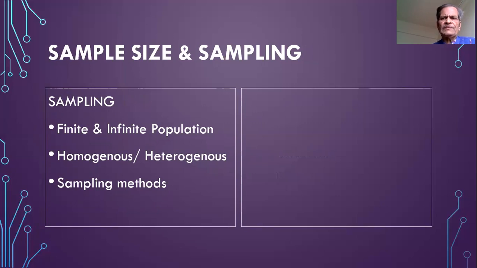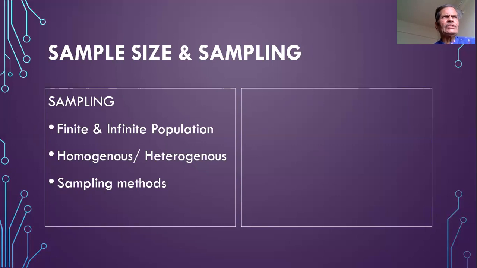One must take advice of a good statistician for these two things, that is the sampling and the sample size. Which method of sampling will be adopted will depend on the type of the population, whether it is a finite or infinite population, whether it is homogeneous or heterogeneous population. Upon that will depend which type of sampling will be adopted.